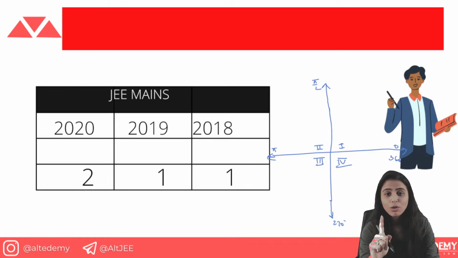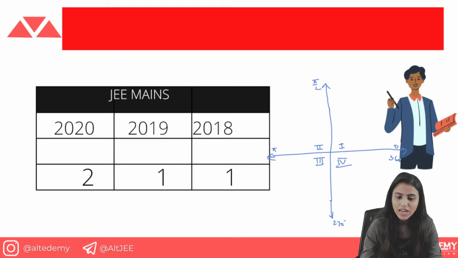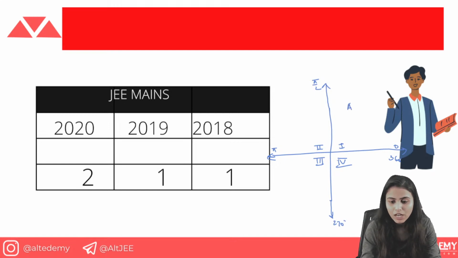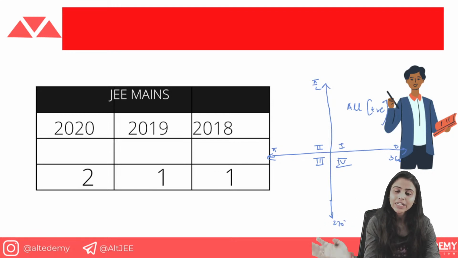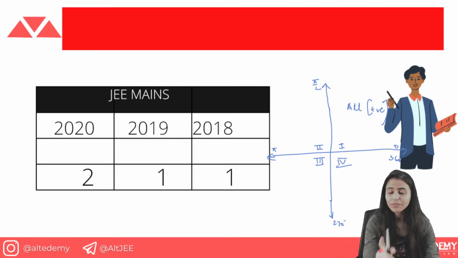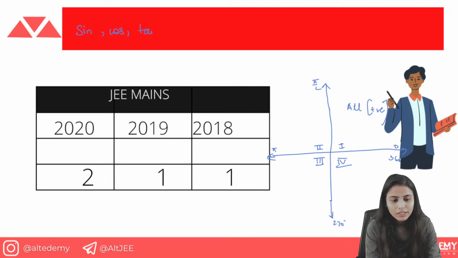So in the first quadrant, all the ratios are positive. We are talking about which ratio is positive in which quadrant. This is very important for any question, because you need to know about the intervals, since in every trigonometry question you will face these interval issues. So this concept should be very clear in your mind. All means sine, cos, tan, cosec, sec and cot.